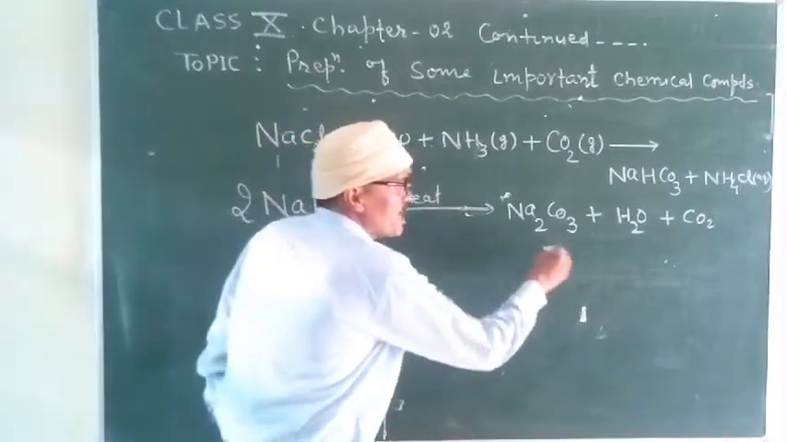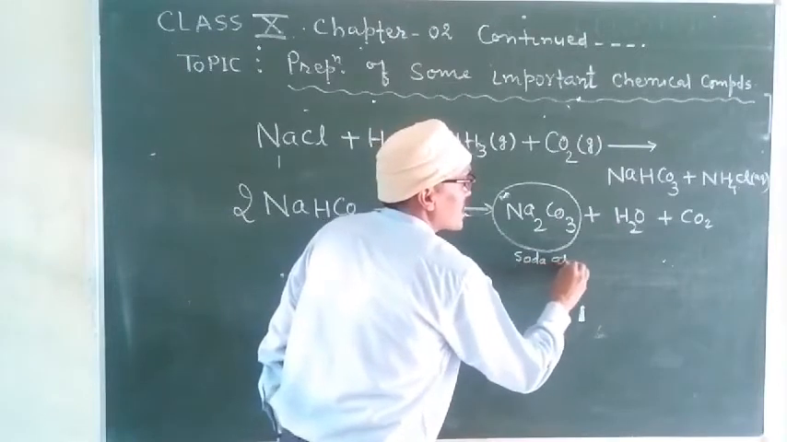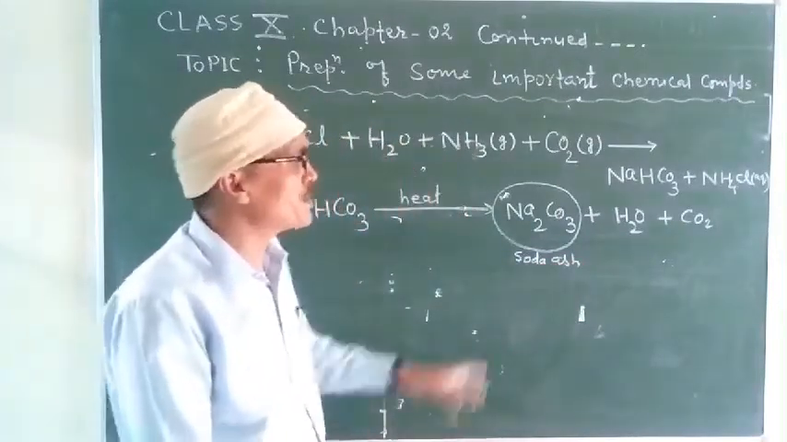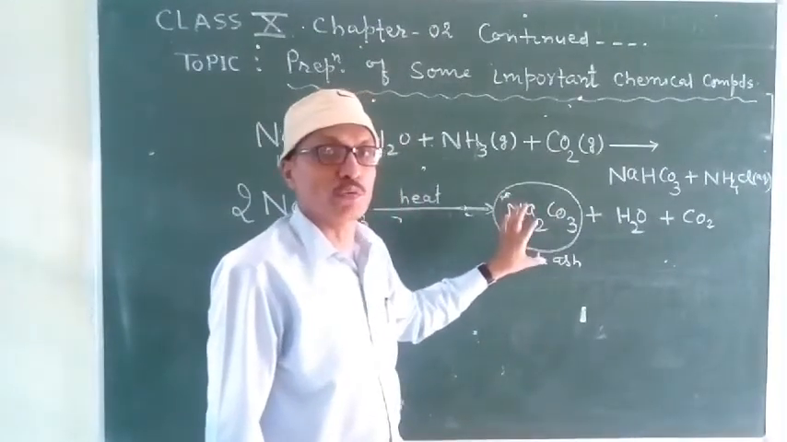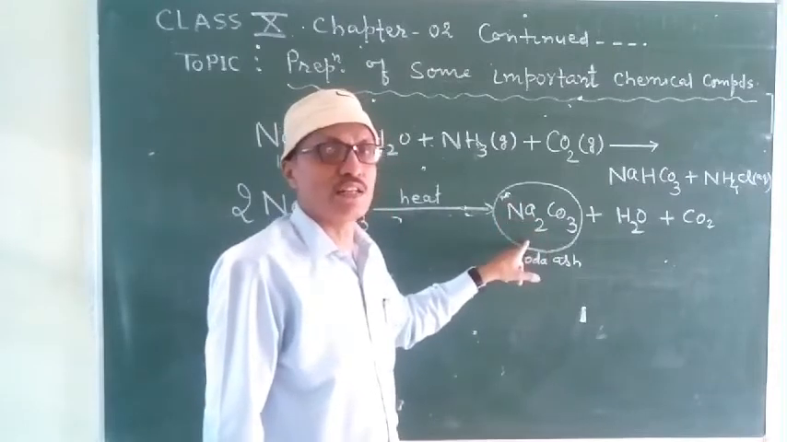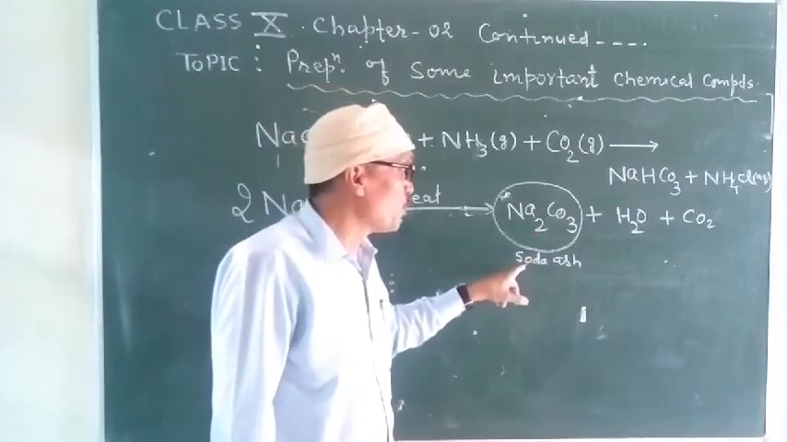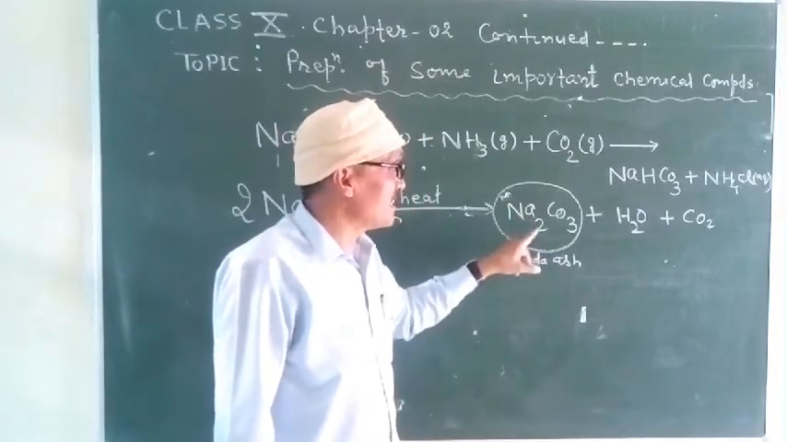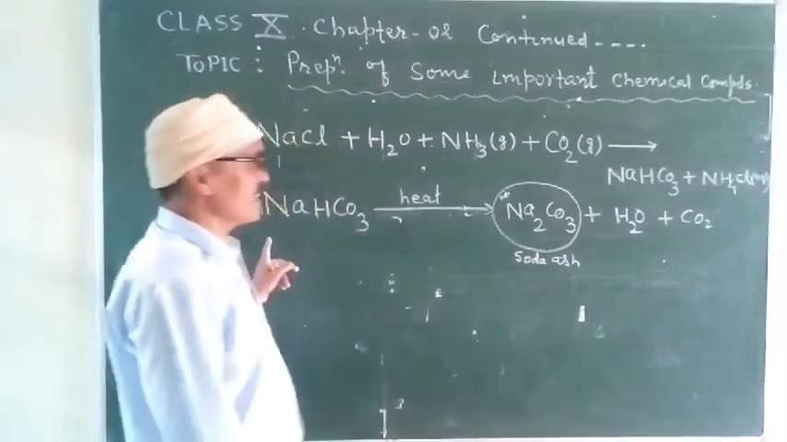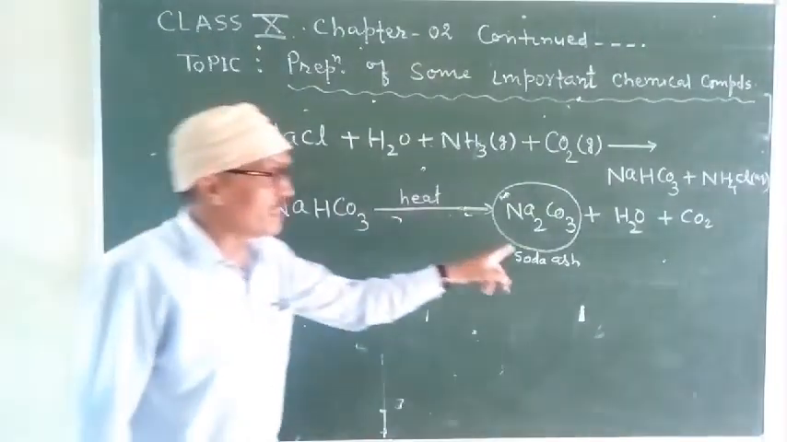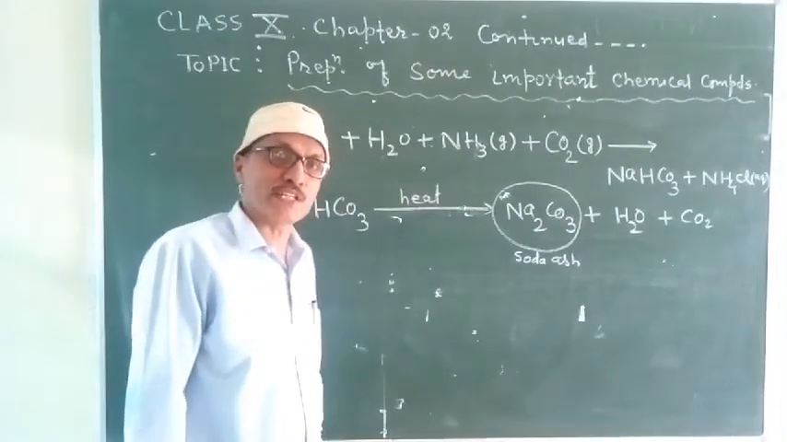Students, this sodium carbonate is read as soda ash. Why soda ash? Because it does not contain any water. It is anhydrous, without having any water molecule. So what is soda ash? Soda ash is anhydrous sodium carbonate. So in the second step of the reaction, anhydrous sodium carbonate is obtained by heating the sodium bicarbonate.